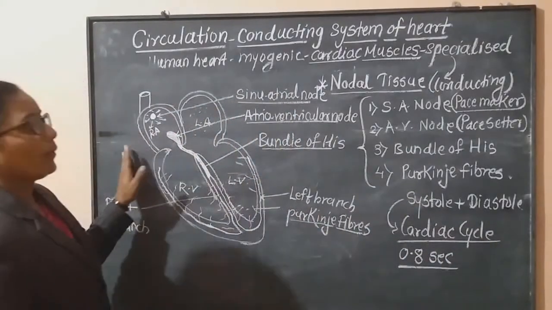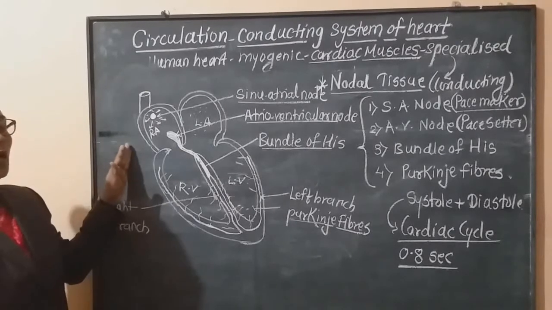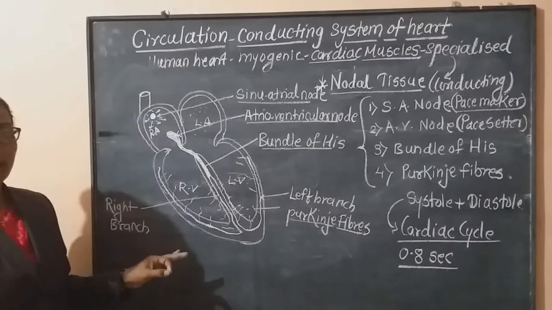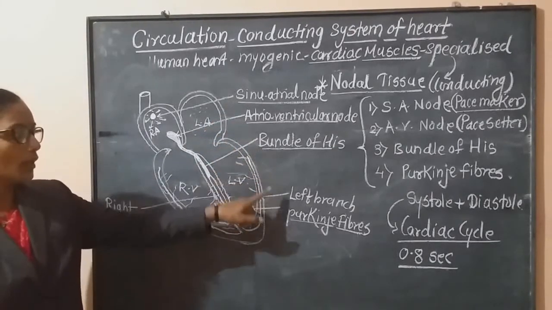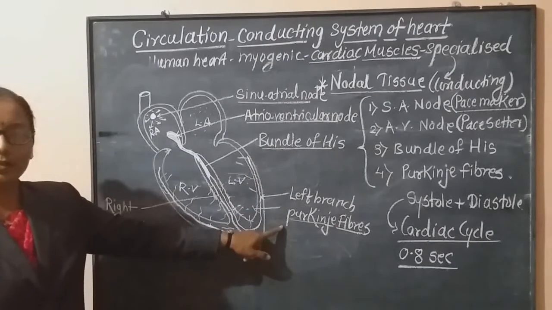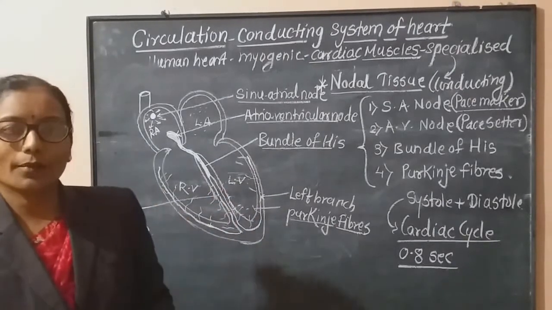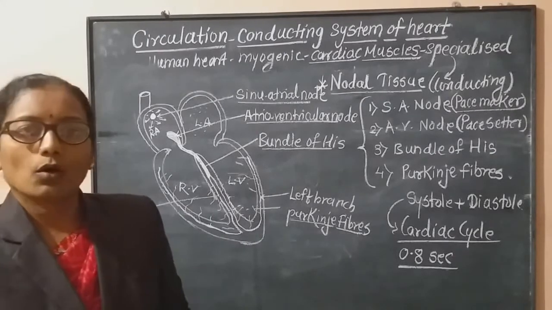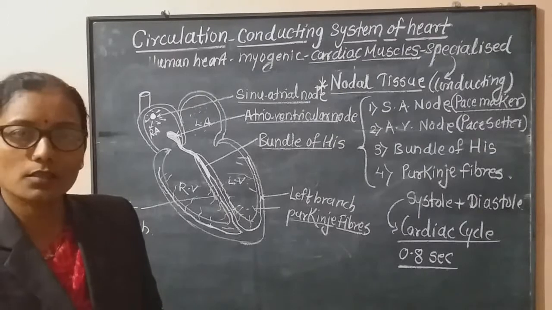Now the most important thing is that when the conducting system is asked, you have to only label the SA node, AV node, bundle of His and Purkinje fibers in the diagram. There is no need to label the external or internal structures in the diagram of the conducting system.